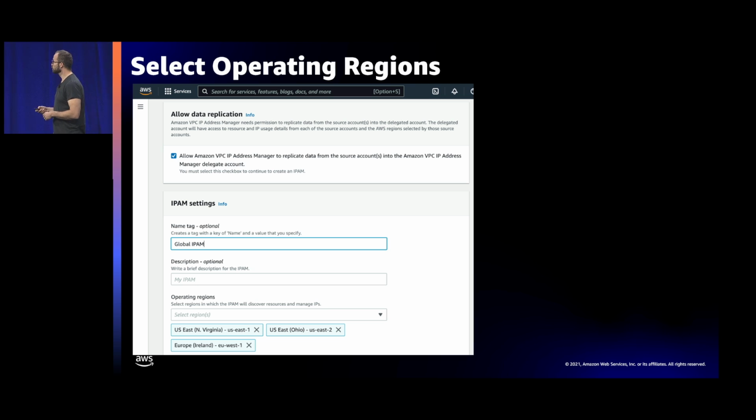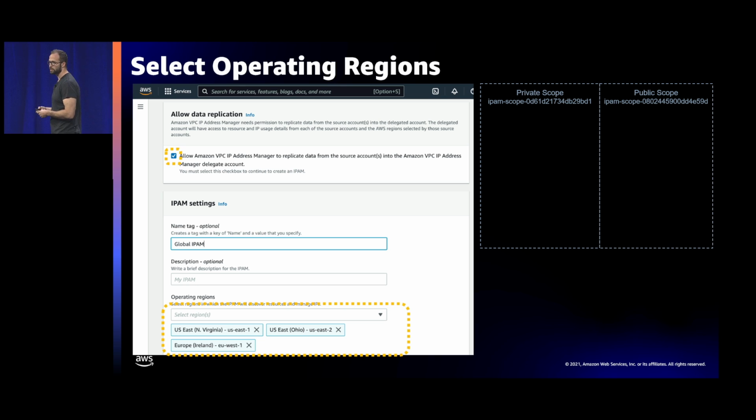The next thing you need to do is allow IPAM to allocate addresses and communicate with other accounts in regions, so you have to enable those permissions. Then select which regions you want IPAM to be able to deploy addresses into. When that's completed, you'll get two default scopes, private and public, that get created as soon as you create your IPAM deployment.